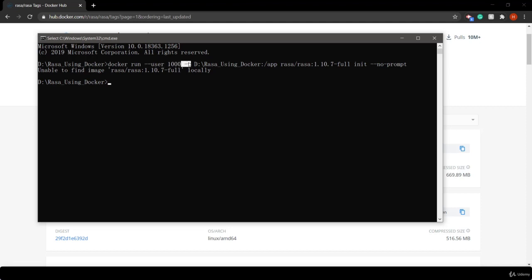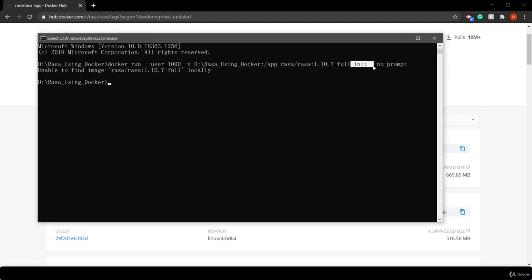Then I use -v, which stands for volume, specifying the directory in which I'm going to run the Rasa init command for listing down all the directories, and I'm binding my Rasa using Docker directory to the app directory inside the container using /app, and this is the image name and the tag name.